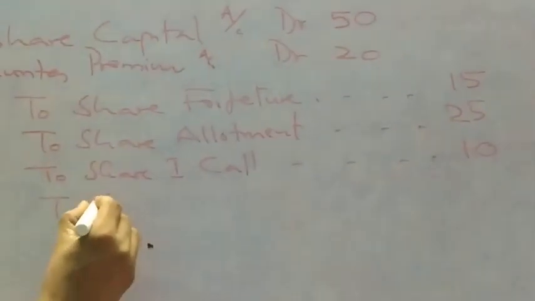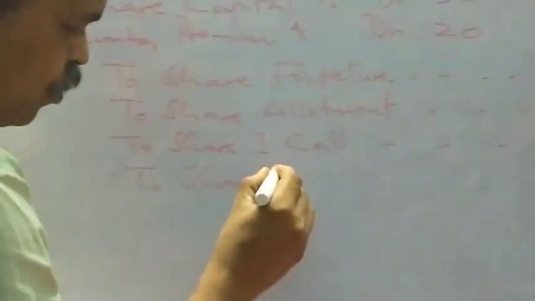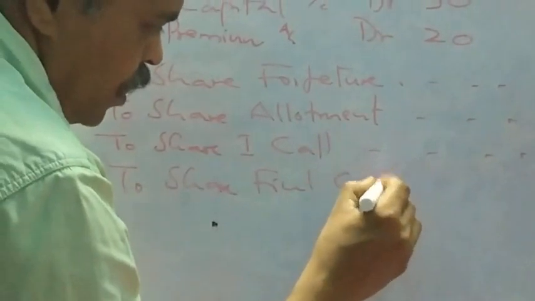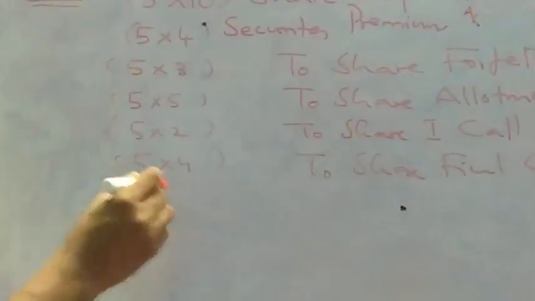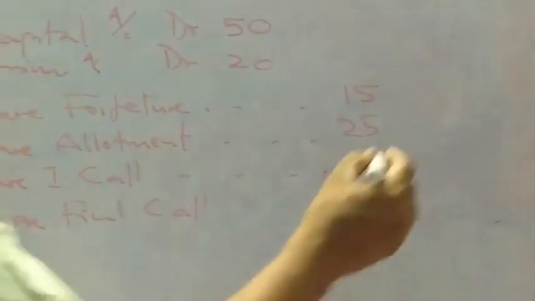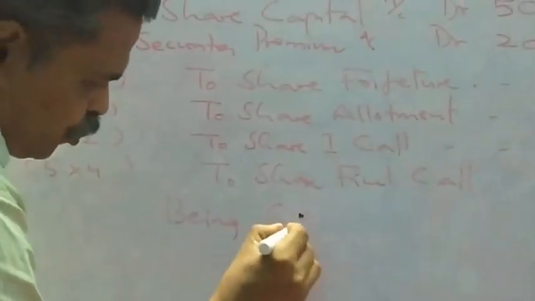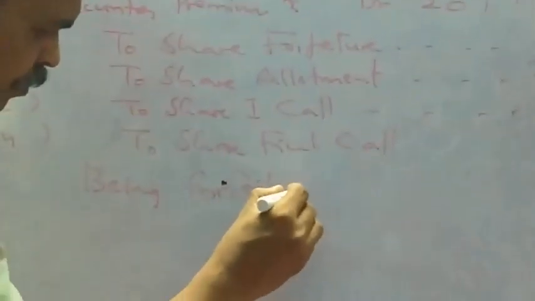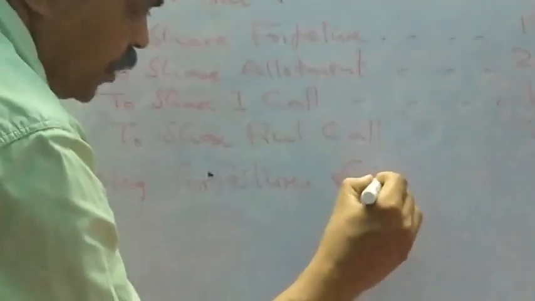Then to share final call. Final call is 5 into 4, 20. You see the calculation should be 70. Here also it is 70. Narration: being forfeiture of 5 shares.